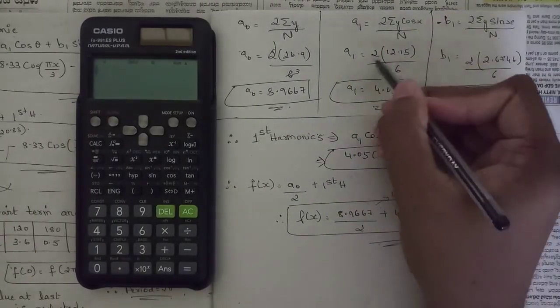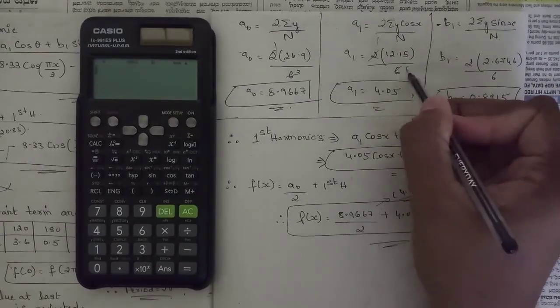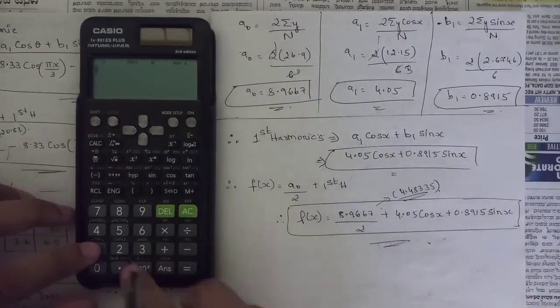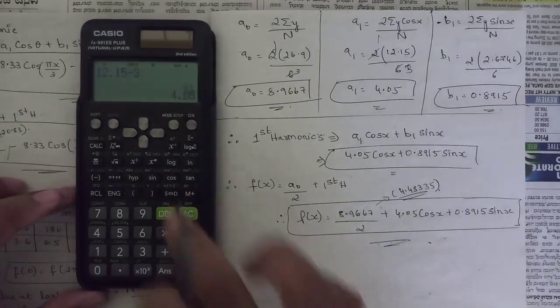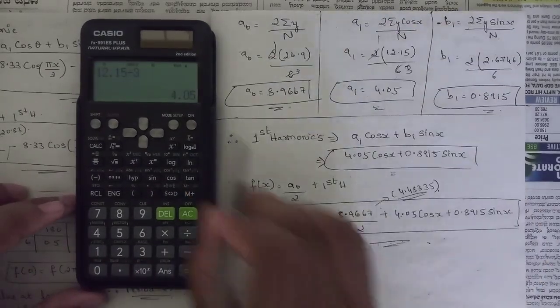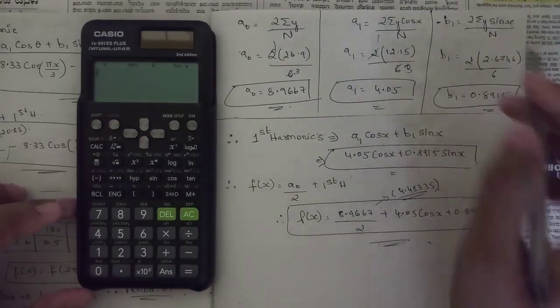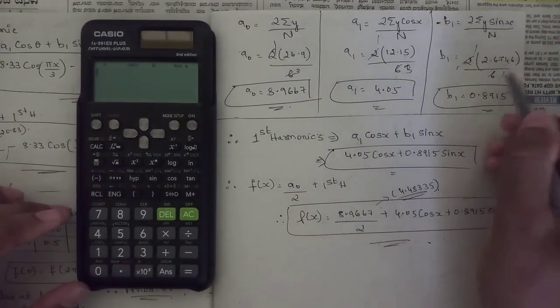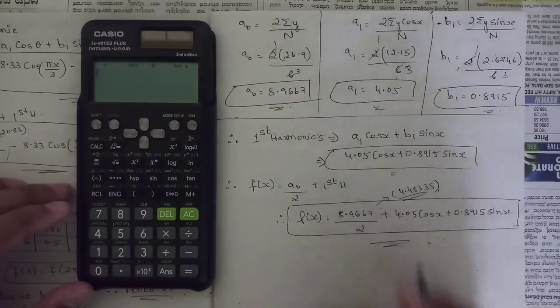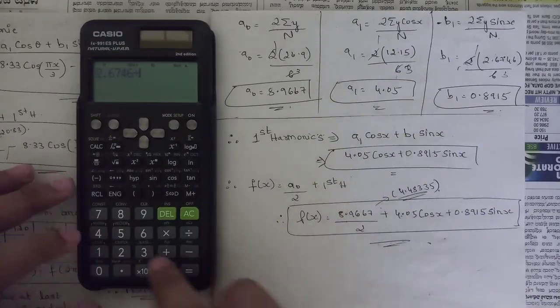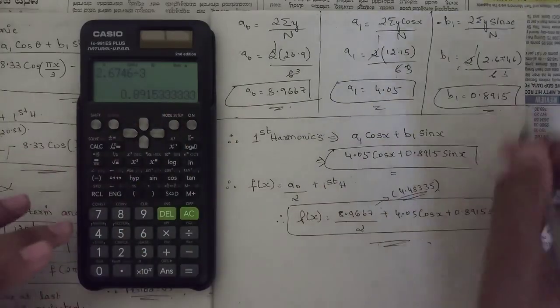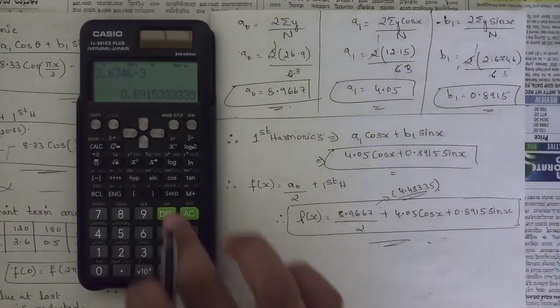Here a1 is equal to 2 into summation of y cos x by n. The value of n is 6, so 2 1s are 2, 2 3s are 6. The required answer is 12.15 divided by 3, and the answer is 4.05. Again for b1, the summation we got was 2.6746, divided by 3, and the answer is 0.8915.